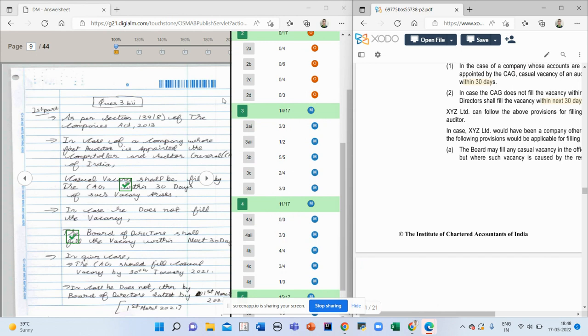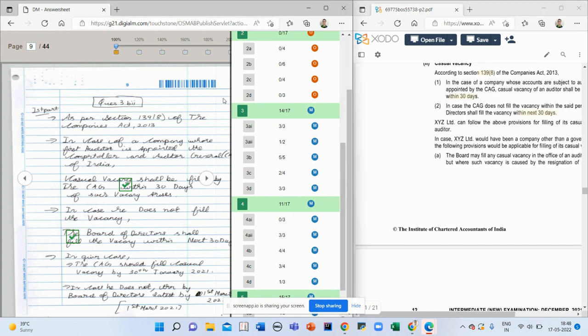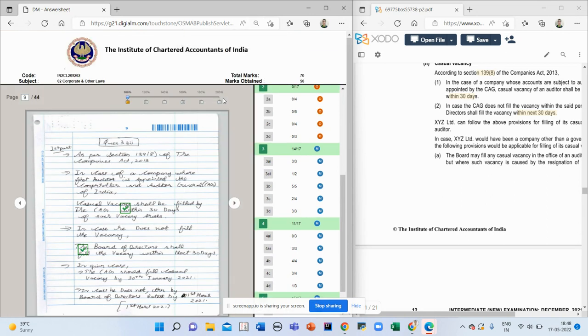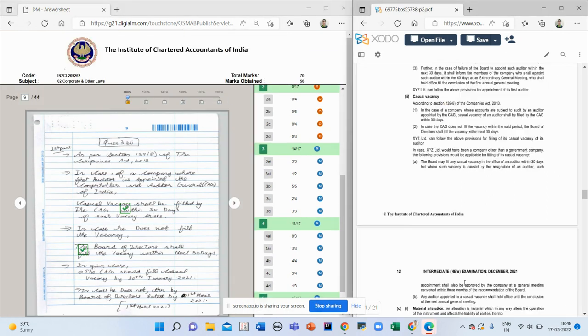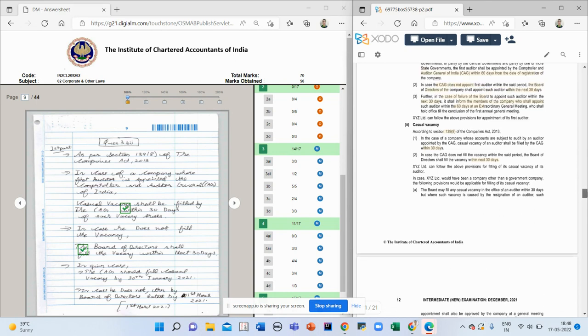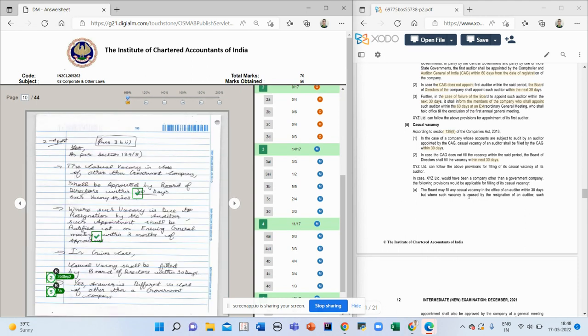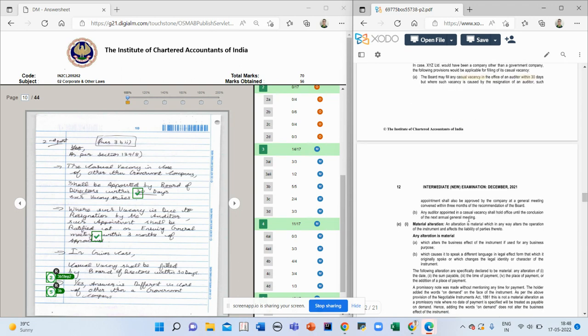This way I think it will be better for you. I will compare with 139 subsection 8. Casual vacancy within 30 days. Within 30 days, if CAG does not fill, the board shall appoint within the next 30 days. See, this is matching. Then, if it is a government company, the board shall fill such vacancy within 30 days. But where such vacancy is caused by resignation, such appointment shall be approved by the company in general meeting within 3 months. The auditor shall hold office till the conclusion of the next AGM.